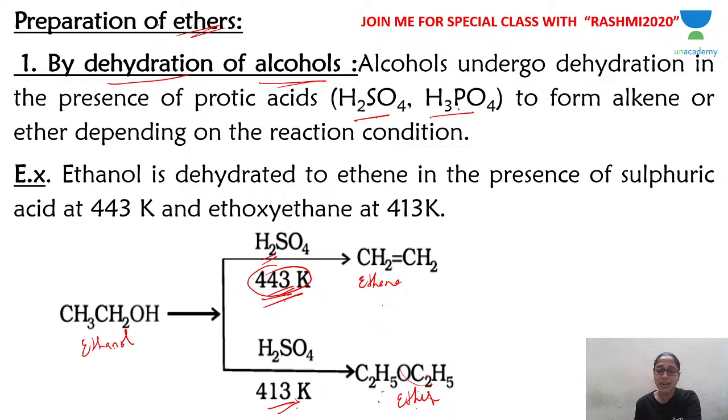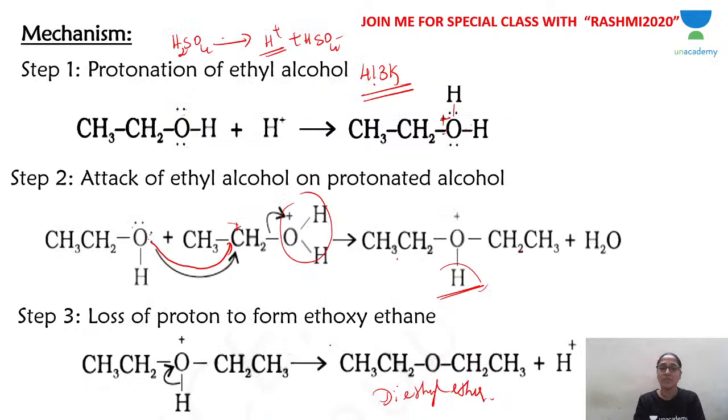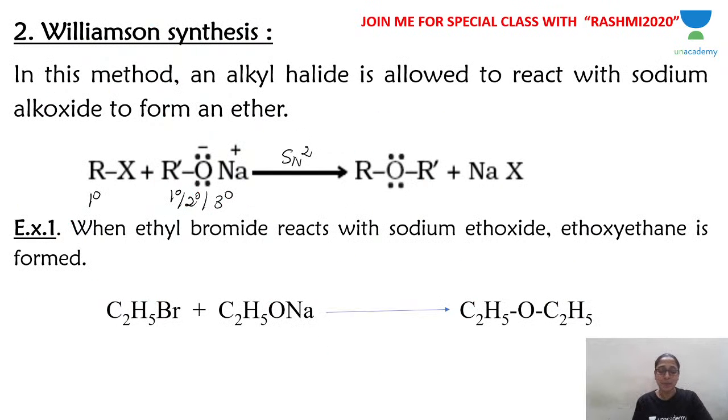So the dehydrating agents are protic acids like sulfuric acid and phosphoric acid. The product formed will be ether if the temperature is 413 Kelvin. I hope you understood. So this is the first method of preparation. The second method of preparation is very, very important.